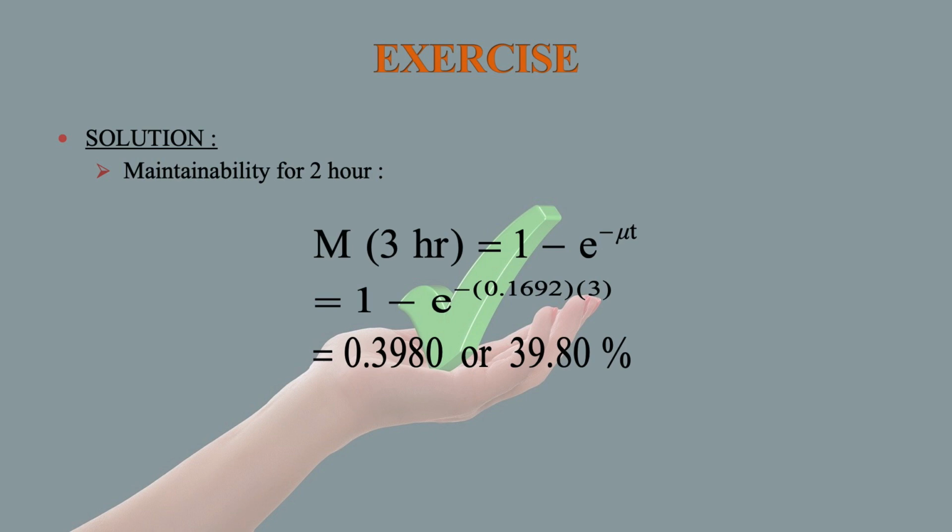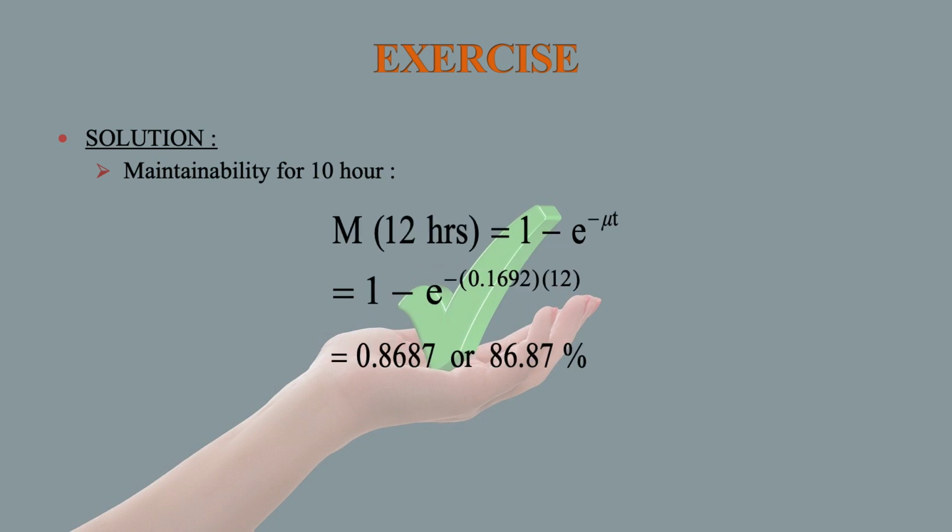So put the value of mu and t for this problem, and we get the value of M, that is maintainability for 3 hours, equal to 0.3980 or 39.80%.